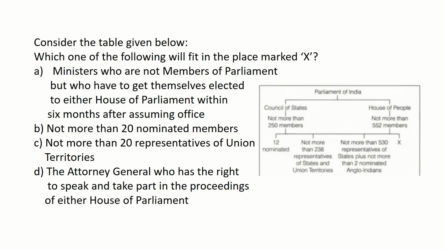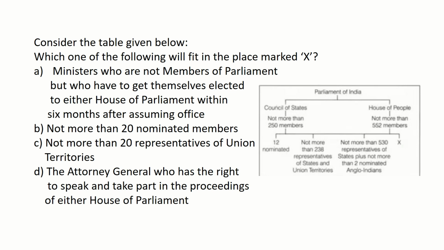Coming down we can see that Rajya Sabha has 12 nominated and not more than 238 representatives of states and union territories, and in the case of Lok Sabha not more than 530 representatives of states plus not more than 2 nominated Anglo-Indians. And we are supposed to find the X in the other hand. We can assume that we are supposed to find the missing 20 members from the Lok Sabha.